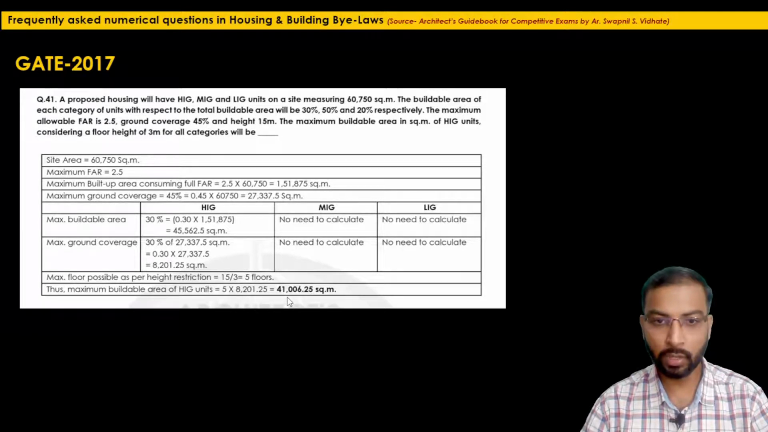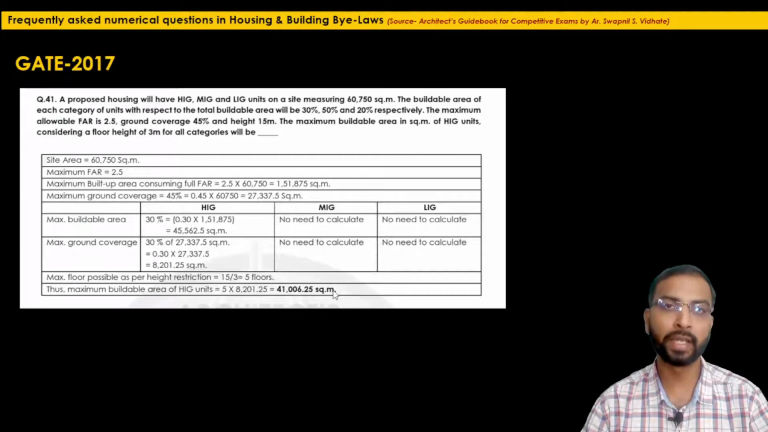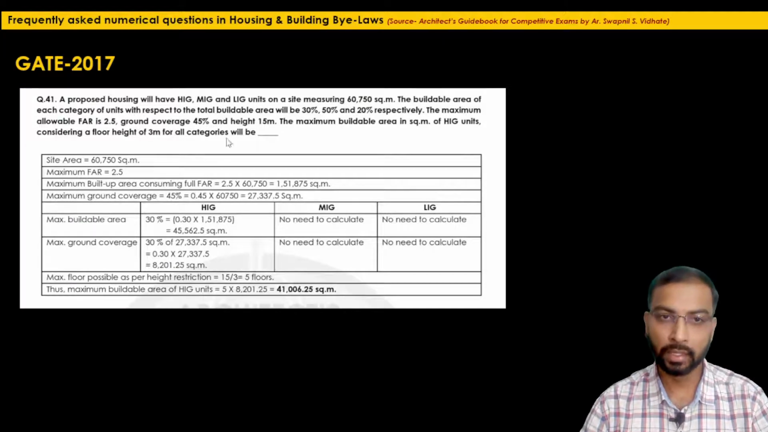So 41,006.25 square meter, this is the maximum built up area we can achieve when the height restriction is 15 meter and each floor height is 3 meter.